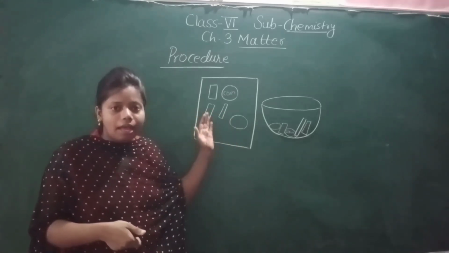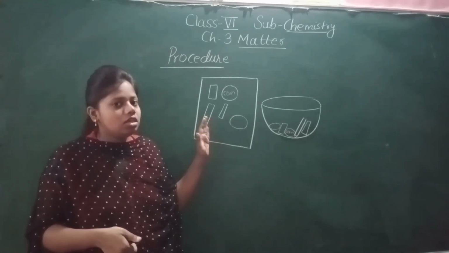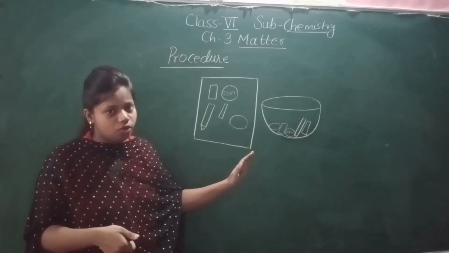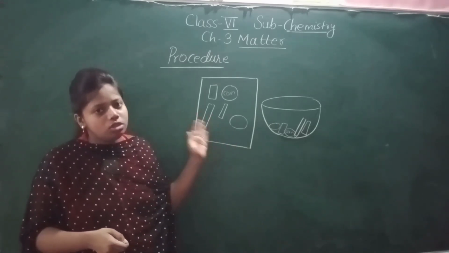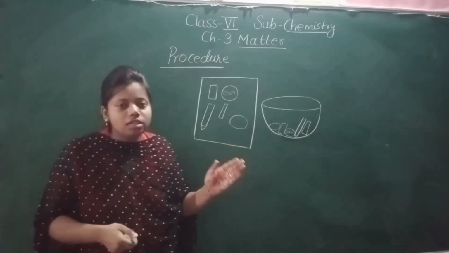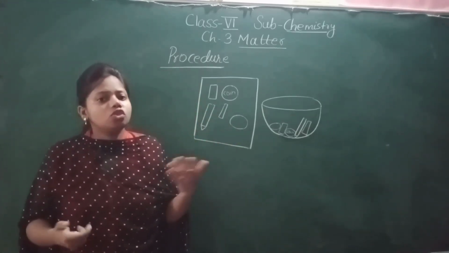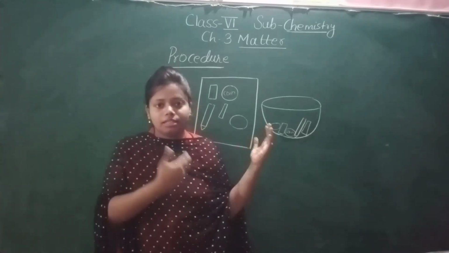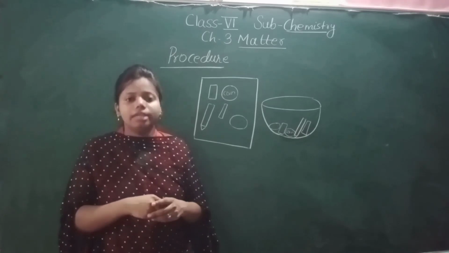Have the materials changed their shape? No, they have not changed their shape after mixing. They are back to their original shape. They have their own shape. Until and unless we apply an external agent like force or heat, the solid will not change its shape. So by this activity, we prove that a solid has a fixed shape.